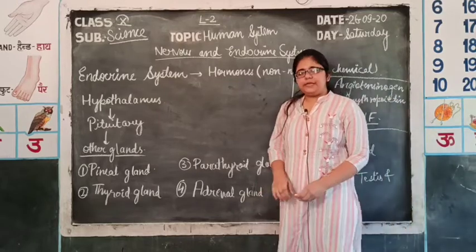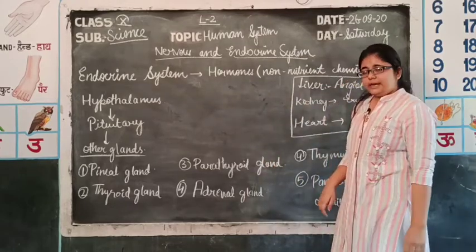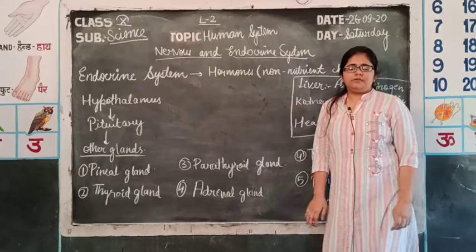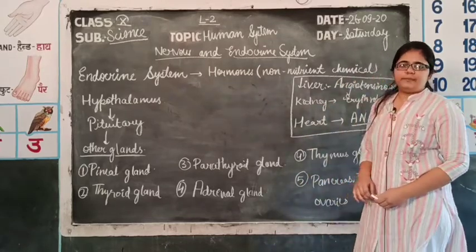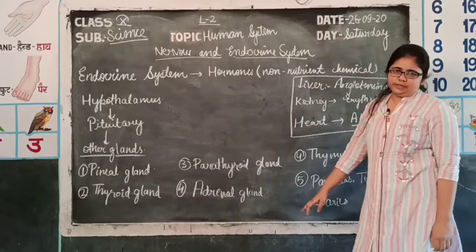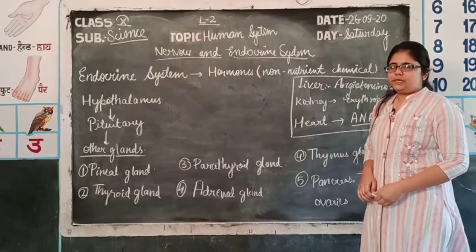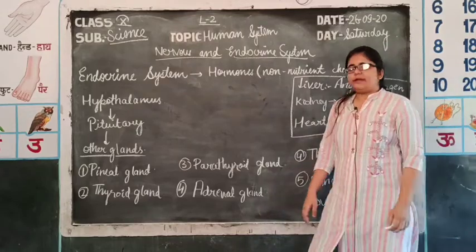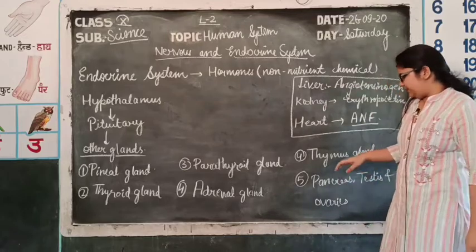Fourth one is the adrenal gland, the gland which is present above the kidney and has two secretions. First of all, epinephrine, that is adrenaline, and second is norepinephrine, that is noradrenaline. Both these hormones support us in emergency situations. That means the secretions of the adrenal gland help in controlling emergency situations.